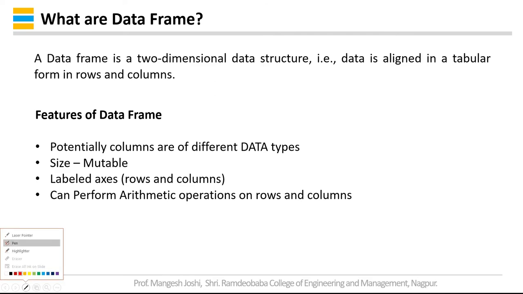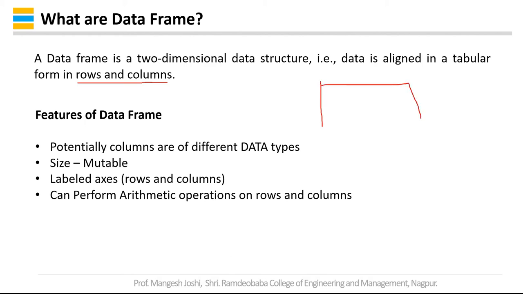So, a data frame is a two-dimensional data structure that is aligned in a tabular form in rows and columns. It is very similar to your Excel sheet consisting of rows and columns. So what are the features of this data frame? Potentially, columns are of different data types, meaning some may represent strings covering values like name, enrollment number. Some columns may be of integer type covering, say, mobile number or age.